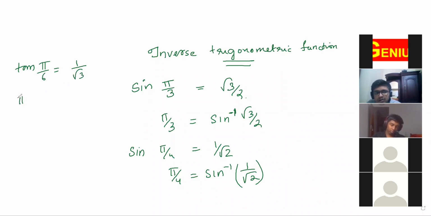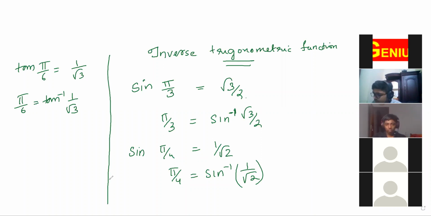So pi by 6 is tan inverse 1 by root 3. Understood the concept? Here the answers will be angles. Questions will be based on values. So that is inverse trigonometric functions.